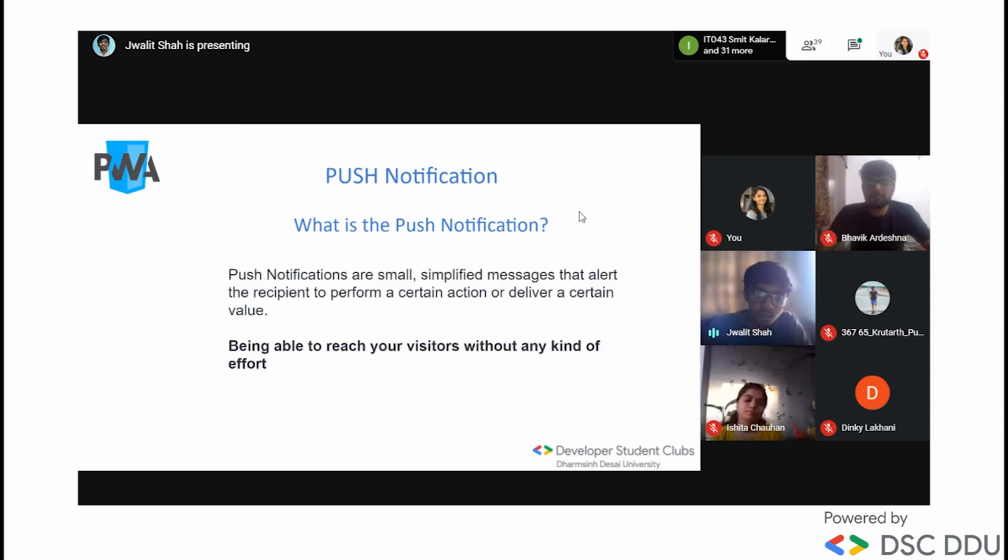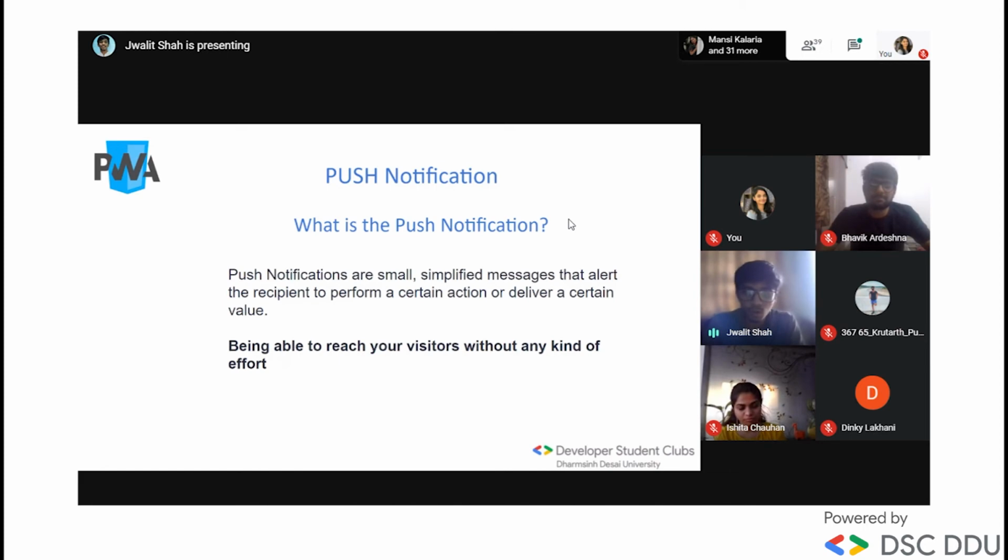It is a small simplified message, or you can say an alert, to recipients. Recipients means those who are using the app. It delivers any content or value, and it is able to reach your visitors without any kind of effort. There is no need for any effort. Just push a notification to the client, and they simply click on it and are redirected to the web page you have mentioned there.